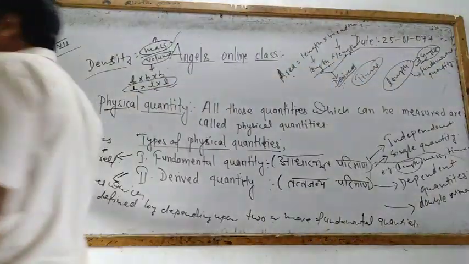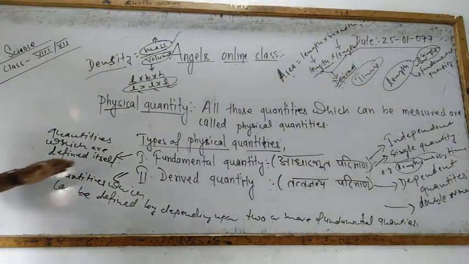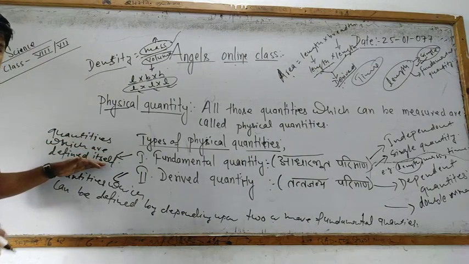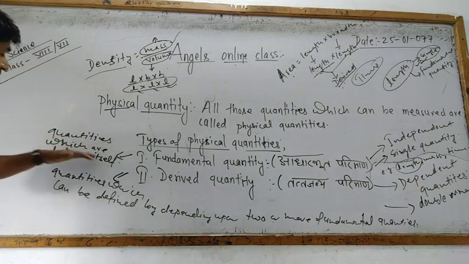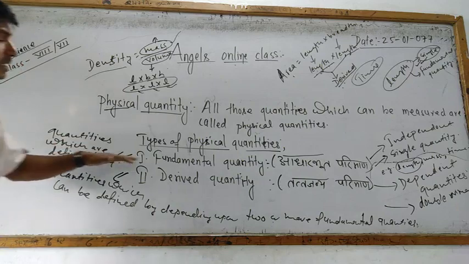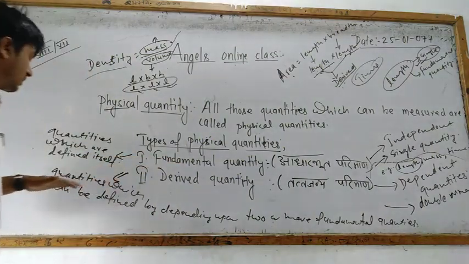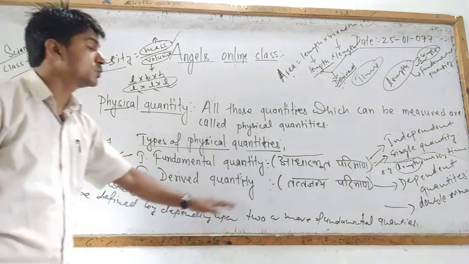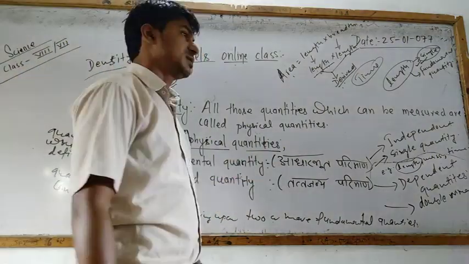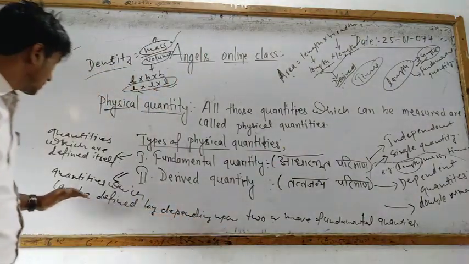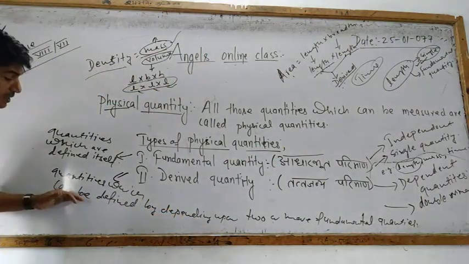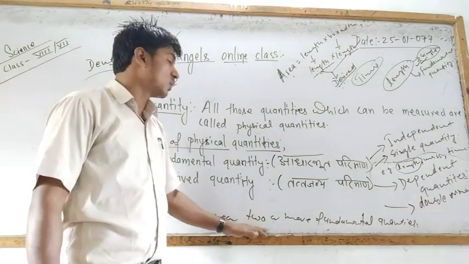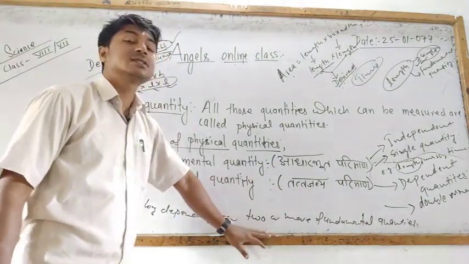Another definition: the quantities which are defined by themselves are called fundamental quantities, and the quantities which can be defined by depending upon two or more fundamental quantities are derived quantities. This derived quantity is only defined when two or more fundamental quantities are present.